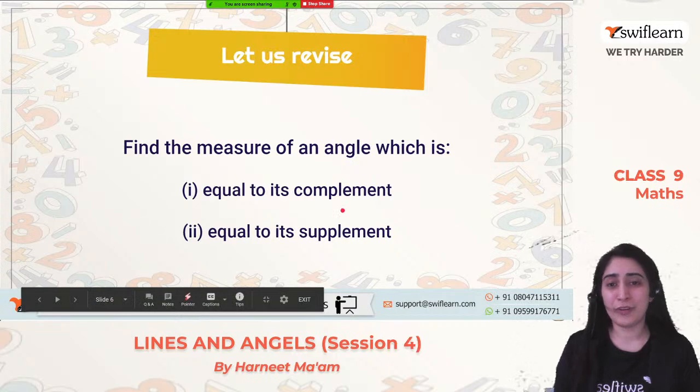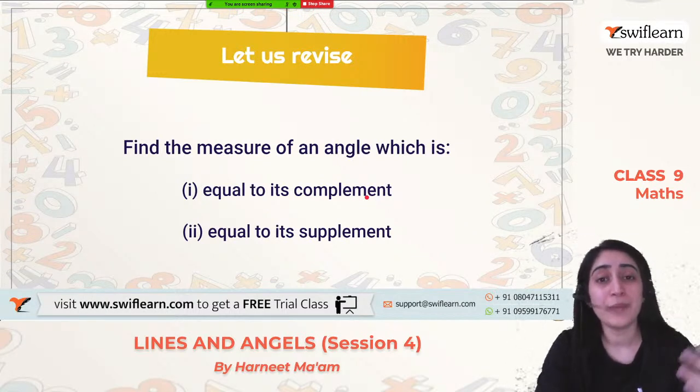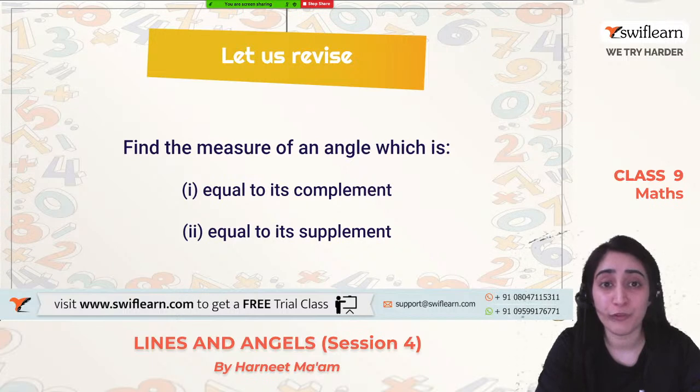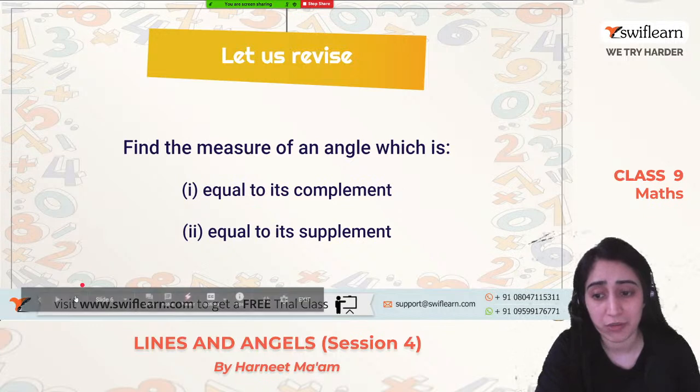So how will we solve this question? Let's see who is able to do it. I'll give you a couple of seconds. We have to find the measurement of an angle which is equal to its complement. Let's do the first part first. So what does complement mean? Complement means that the sum of the angles is equal to 90 degrees. That's right. So let us take that angle to be x. So x plus x should be equal to how much? 90 degrees, because it's saying complementary, right?